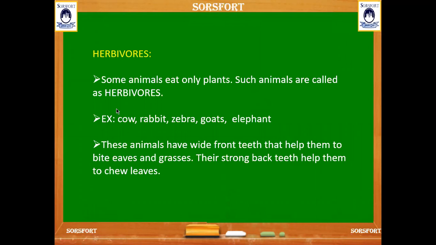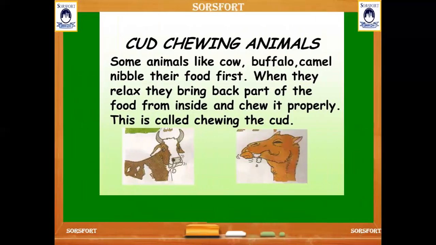Animals like cow, rabbit, zebra, goat, and elephant are the best examples of herbivores. These have wide front teeth that help them to bite leaves and grasses. They have strong back teeth that help them to chew the leaves.